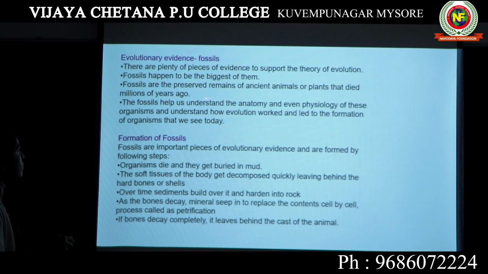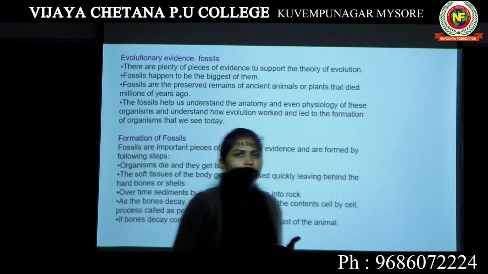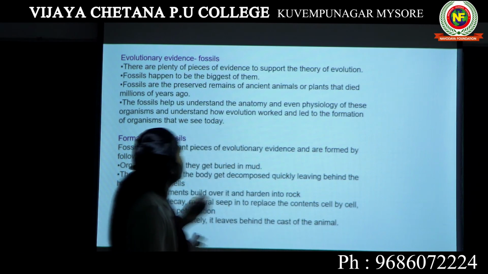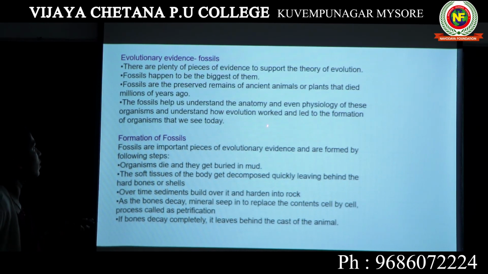The fossils help us to understand the anatomy and even physiology of these organisms. By studying the fossils, we get to know the anatomy of a particular organism and also the physiology, how their body organs function, and understand how evolution worked and led to the formation of organisms that we see today.